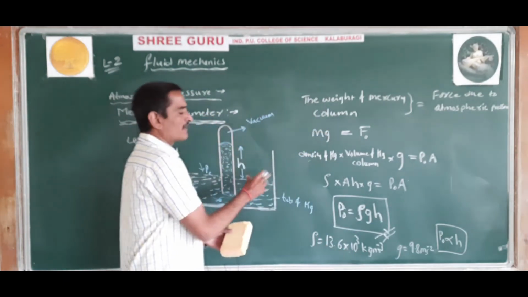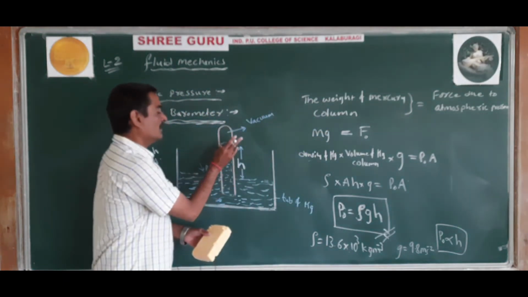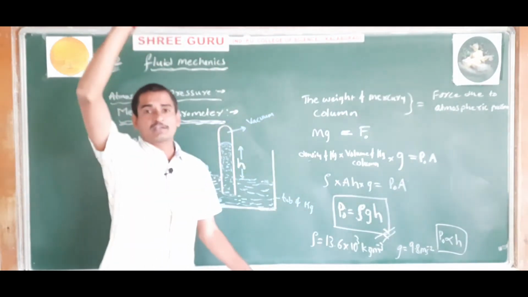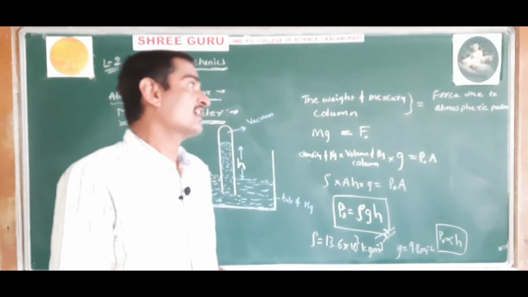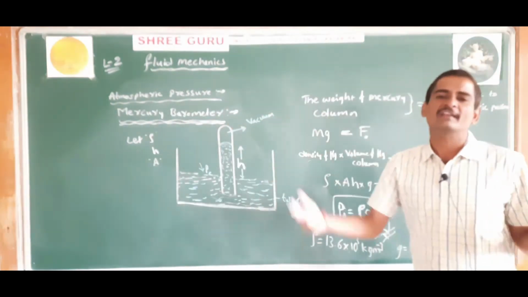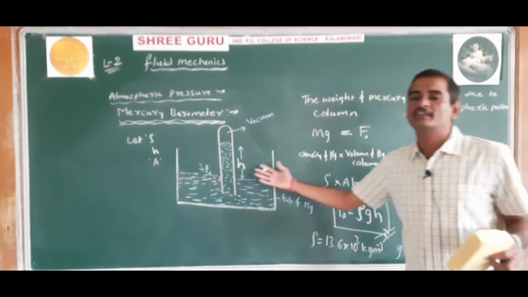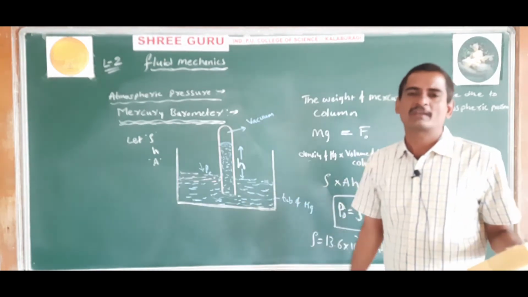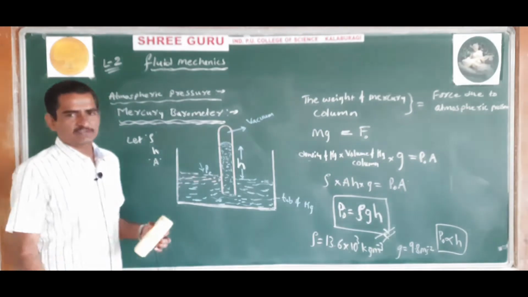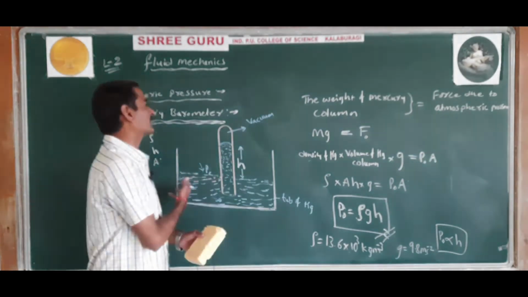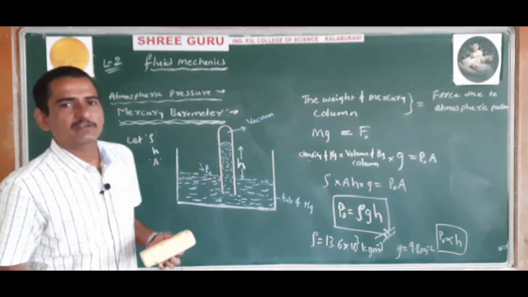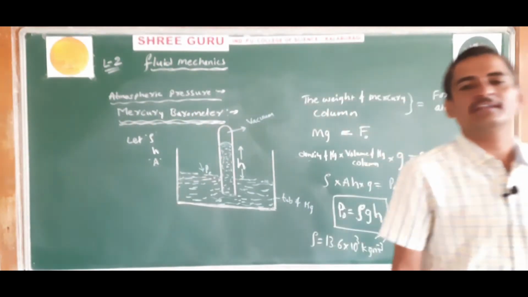Then to balance the force due to atmospheric pressure, the height of the water becomes very large, and the glass tube becomes very large. Such a large glass tube cannot be practically balanced in this tub of water, it becomes very difficult. That's why they used mercury. If you use water, you can also do this experiment. It is not that you cannot do it with water, but practically it is not possible.